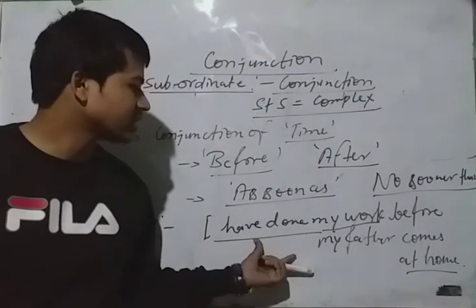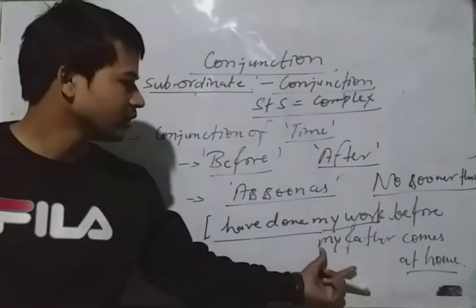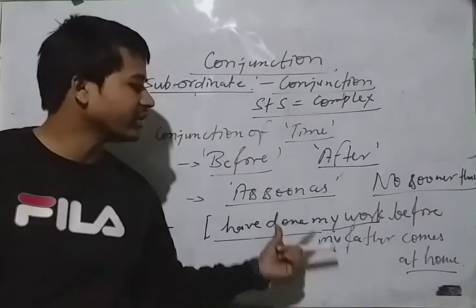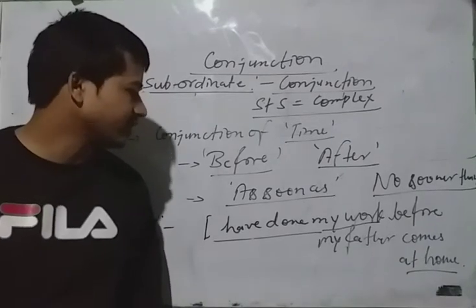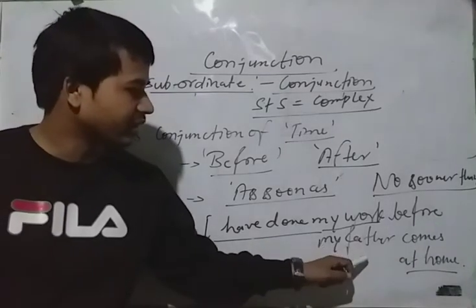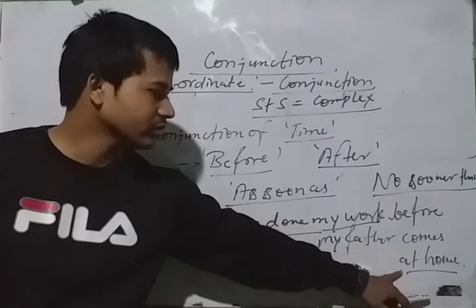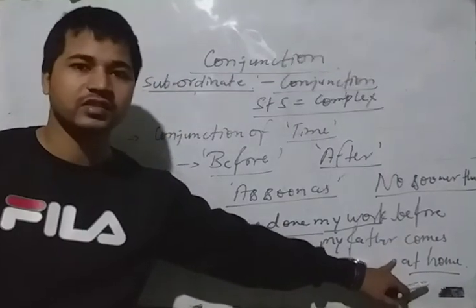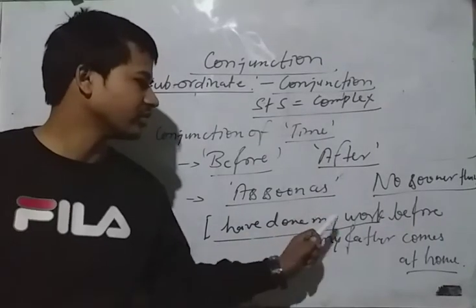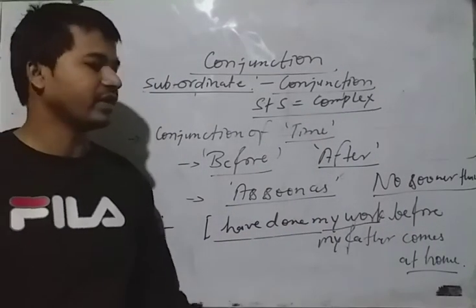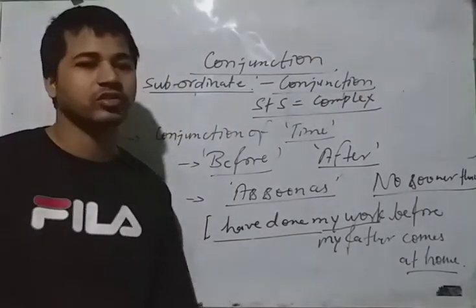In this sentence we have to find out which is the subordinate clause and which is the principal clause. Definitely, my father comes at home is the subordinate clause and this is the principal clause. So in this way you can say that this is a depending sentence and complex sentence. Note down it.